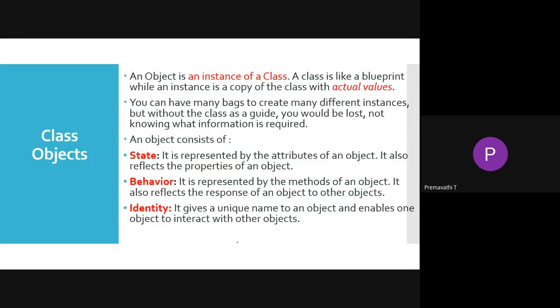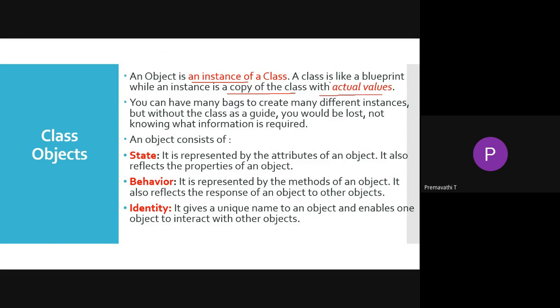Next, the object is an instance of the class. I already told you it works vice versa. An object is an instance of the class, and the class is the blueprint of the object. So a class is like a blueprint, while an instance is the copy of the class with actual values.